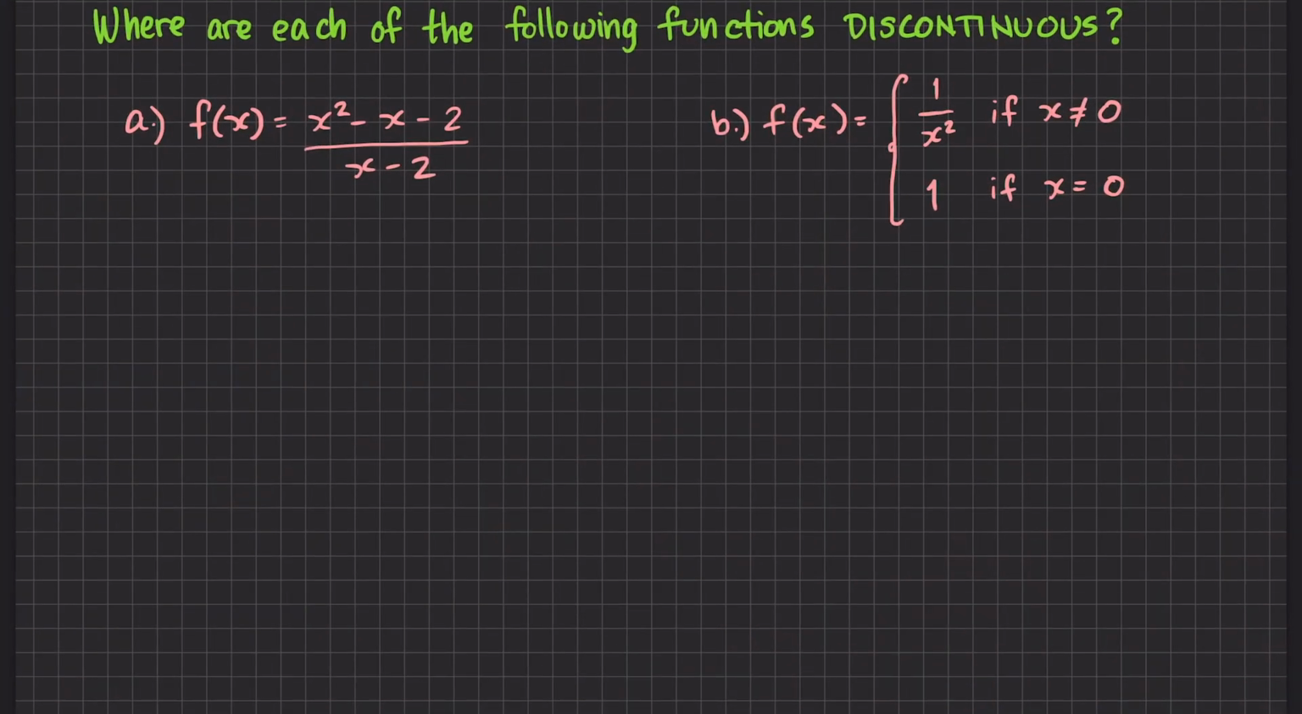So let's take a look at some examples. Where are each of the following functions discontinuous daw? If we take a look at the first function, well, definitely we know that this will be undefined at x equals 2, right? Kasi yung denominator natin will be equal to 0 at x equals 2. So, this function is discontinuous at x equals 2.